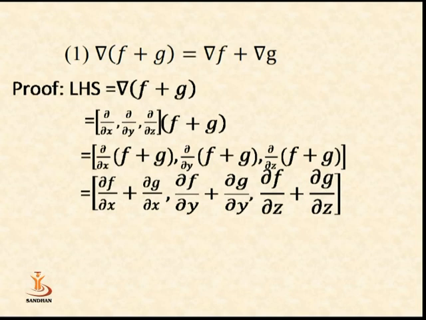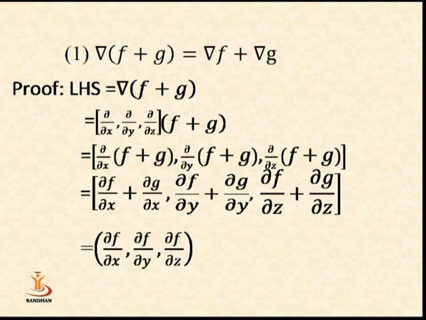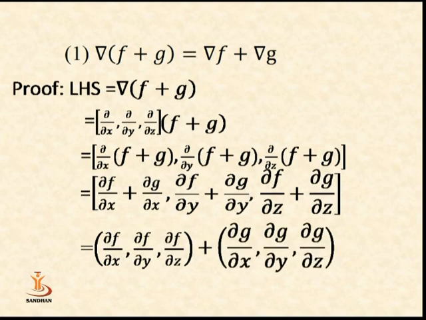Now we separate the f function and g function. That means we separate the differentiation of f and the differentiation of g. Then we get del f upon del x from the first component, del f upon del y from the second component, and del f upon del z from the last component. The remaining parts are the g function.